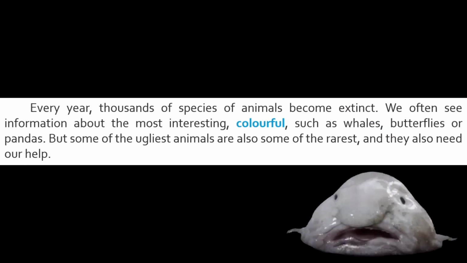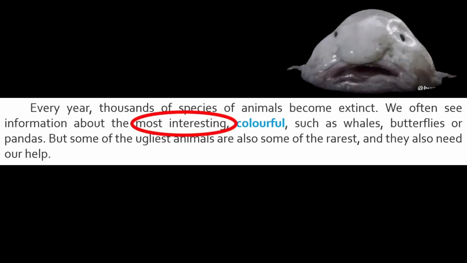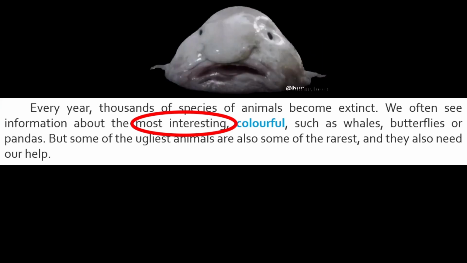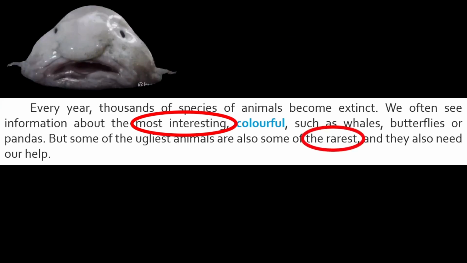Every year, thousands of species of animals become extinct. We often see information about the most interesting. Here it goes again, the superlative adjective using the word most. Colorful, such as whales, butterflies, or pandas. But some of the ugliest animals are also some of the rarest. As you can see here, it is in the EST form, and they also need our help.